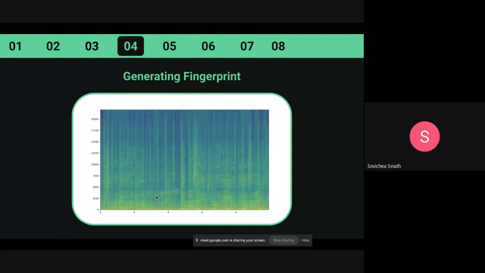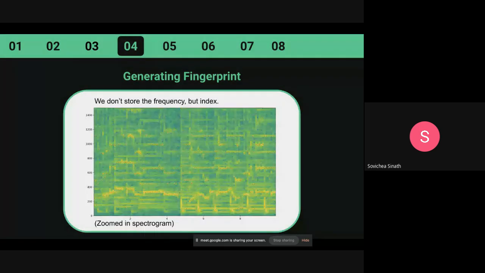I hope everyone can see this, but the red dots here are the points that we pick, the 6 points for each time frame of 0.092 second. Let's zoom in a little bit. Here we can see that the red dots are following a pattern, like the yellow part and the red dots here. So it's trying to search for a pattern across time, one pattern at a time.